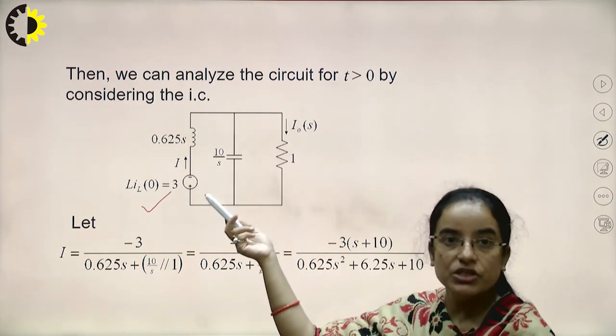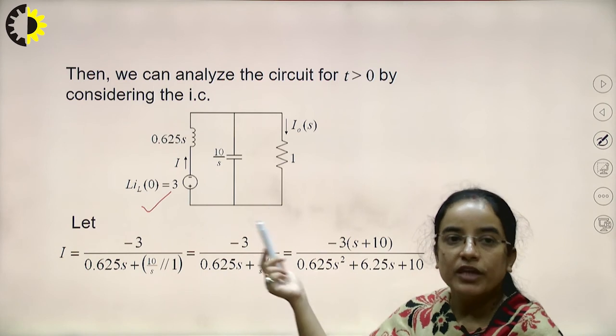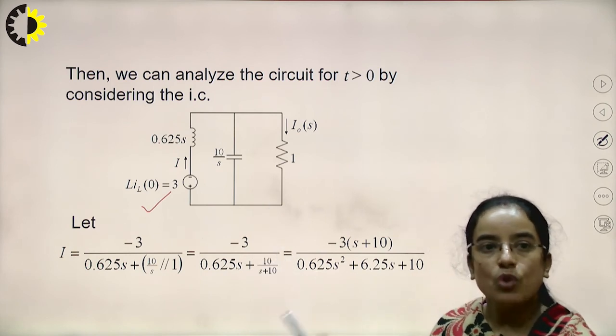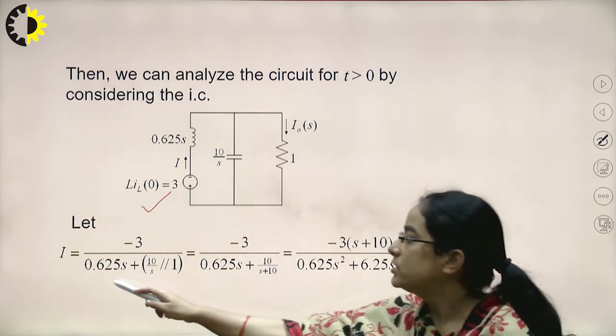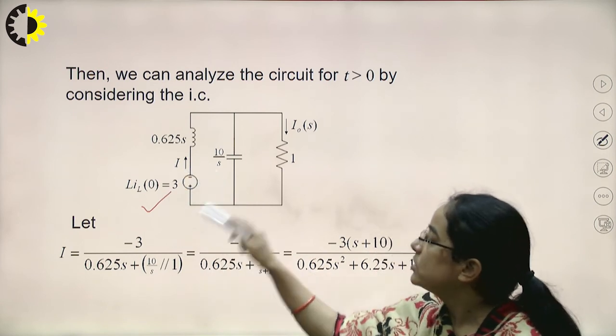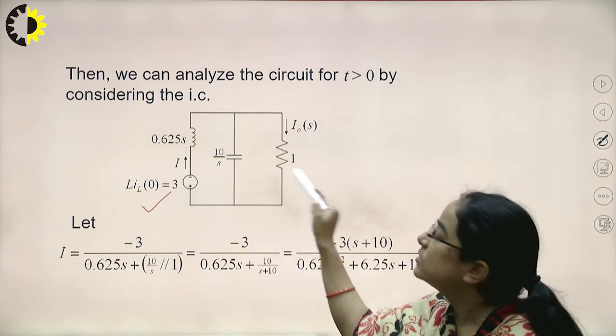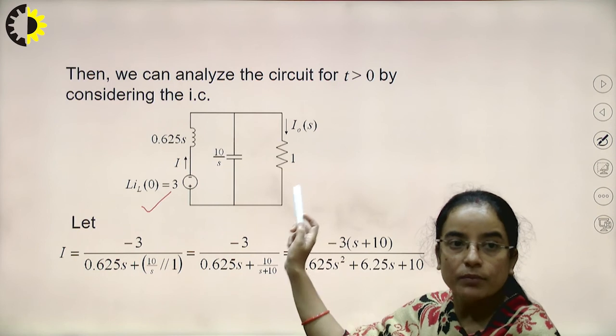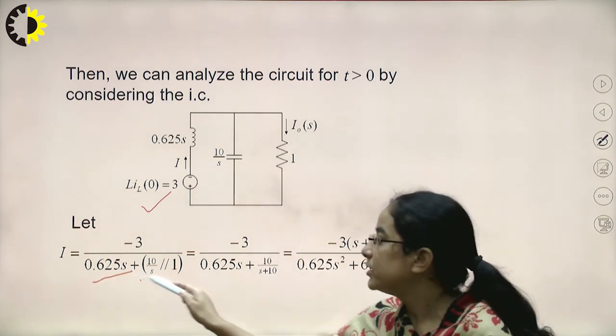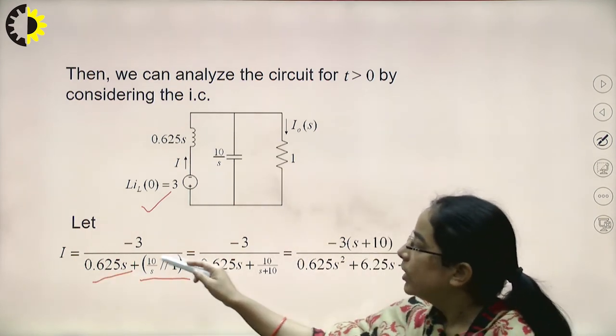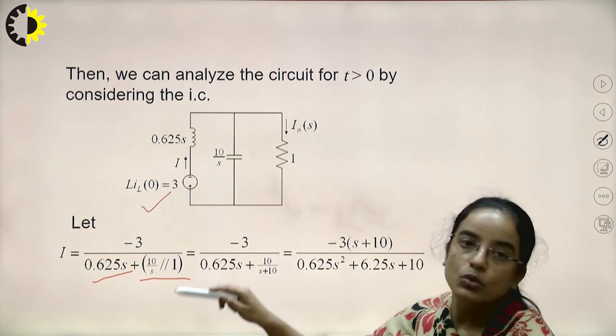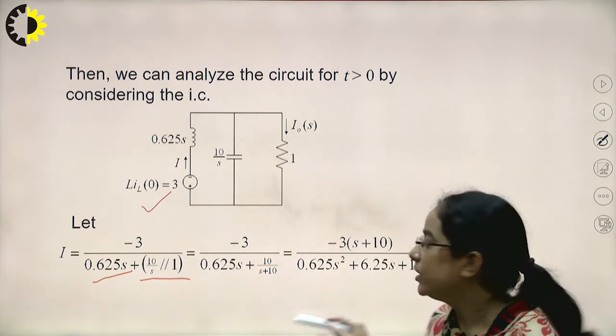Now it is very easy to apply the current division rule and calculate the current. So I will be minus 3 divided by 0.625 S plus, this 10 by S and 1, these two are in parallel. So minus 3 divided by the total impedance in the network will give the total current.